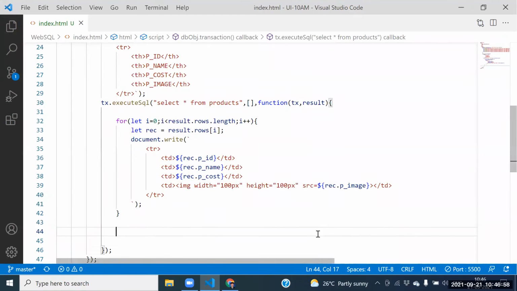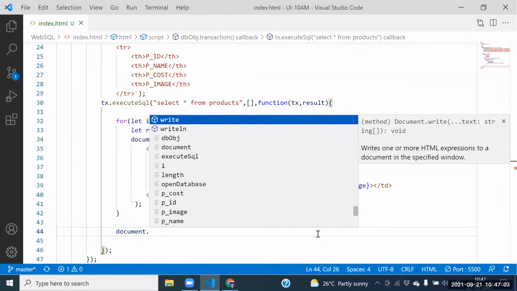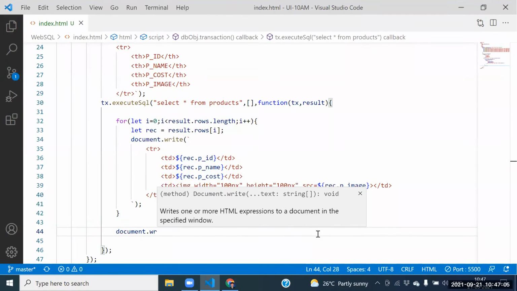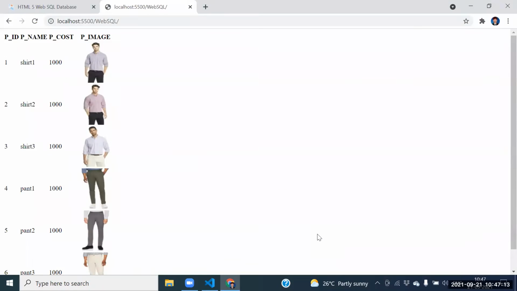We need to close that table first of all. How can I close that one? Documented write off. How can we close it again? Here itself. We need to close the table tag. Simply we need to close the table tag.